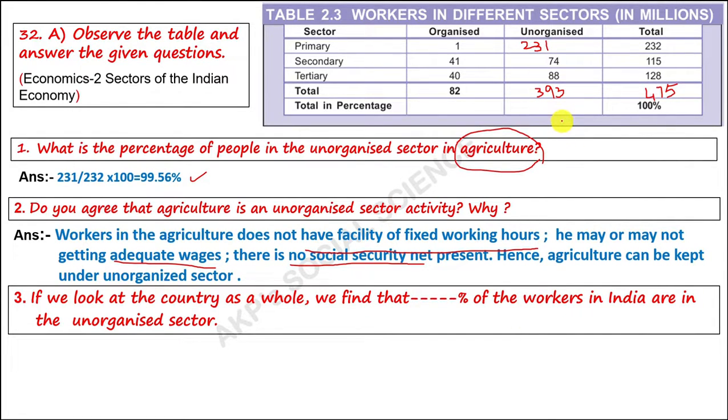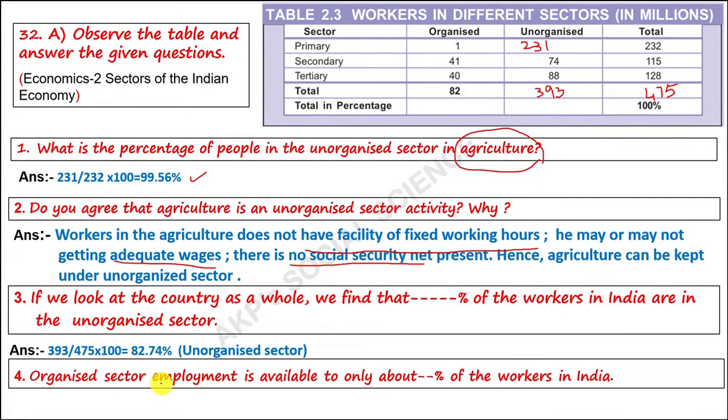So, 393 divided by 475 into 100 is equal to 82.74% people are working under the unorganized sector. Next, organized sector employment is available to only about 10% of workers in India. So, no doubt we came to know 82.74 are unorganized sector.